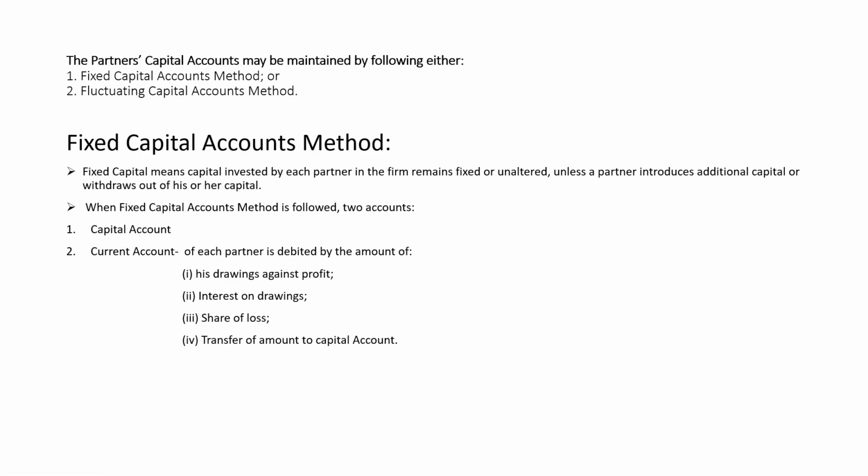Next, capital account can be maintained in two ways. There may be fixed capital, there may be fluctuating capital. If the capital of the partner is fixed, it remains fixed. It is not altered throughout the year. And this always has a credit balance. And this fixed capital can be changed only and only in two circumstances.